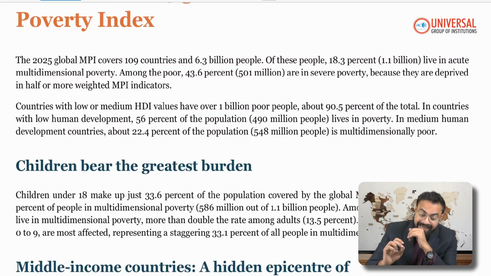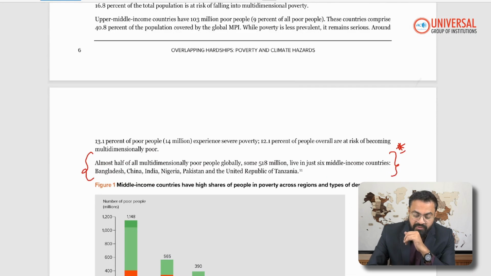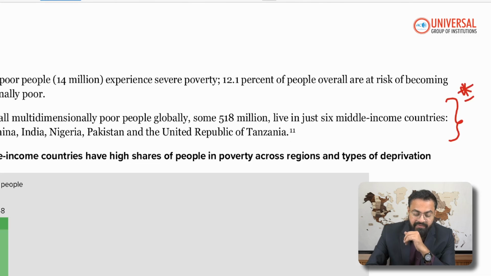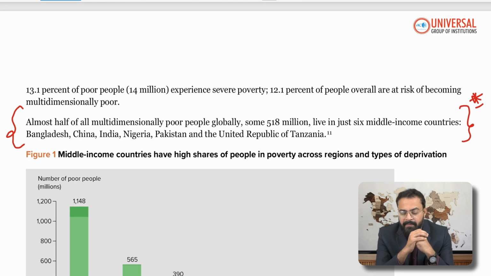If you look at the countries where more people are, can you see here very clearly, some 518 million people, that is 51 crore people, live in just six middle income countries: Bangladesh, China, India, Pakistan, the United Republic of Tanzania, as well as Nigeria. So two are African countries, Nigeria and the United Republic of Tanzania.